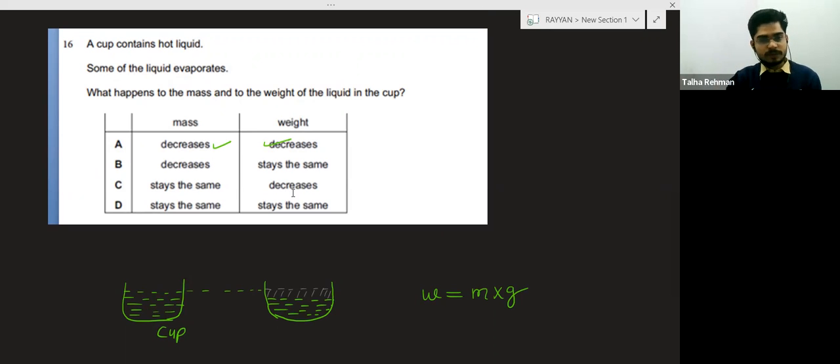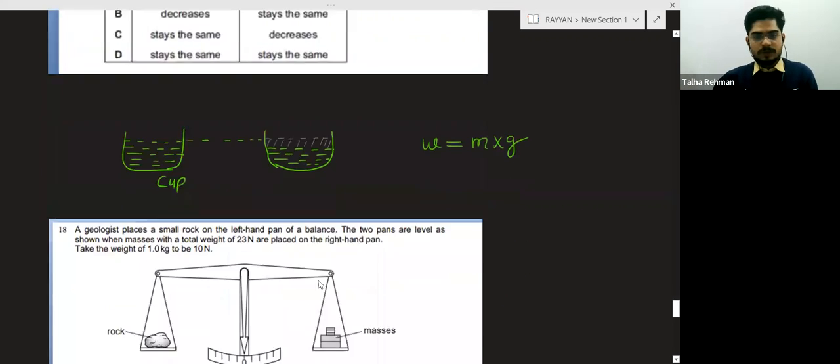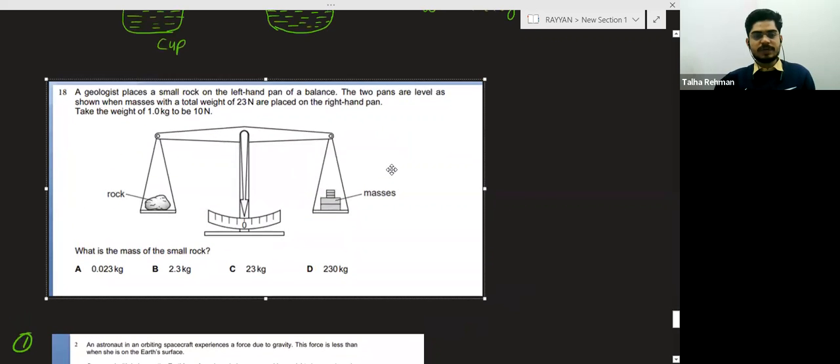So got it now? The mass will decrease because some part of the liquid will evaporate. So option A will be correct. We can do the last question, then I can go. This question is also very simple.